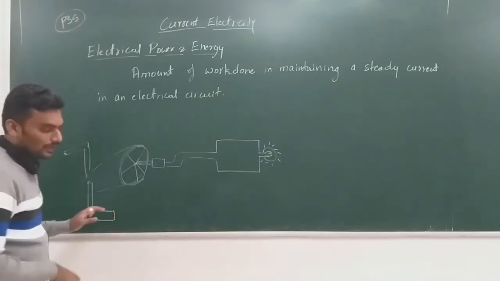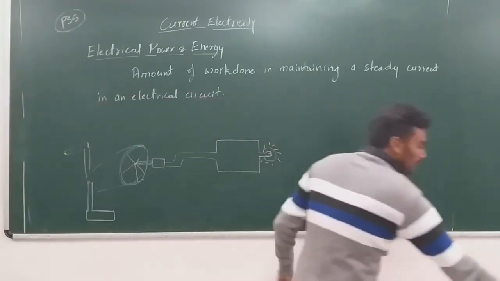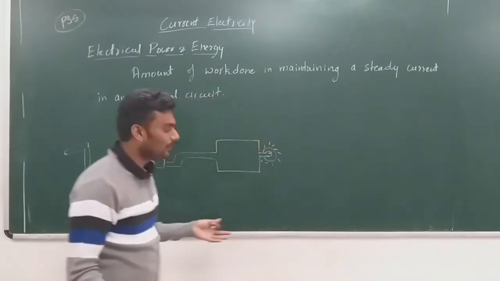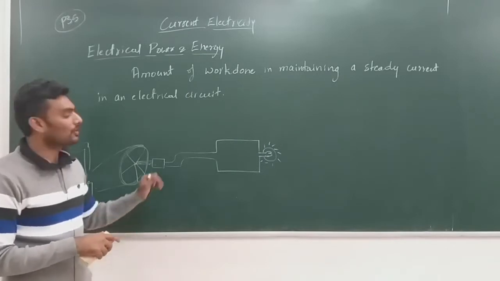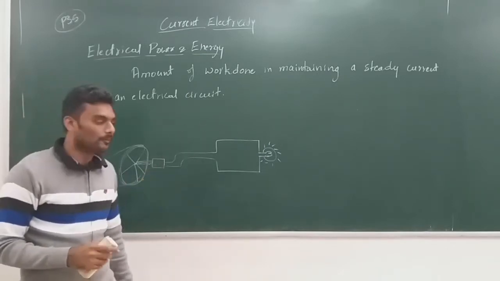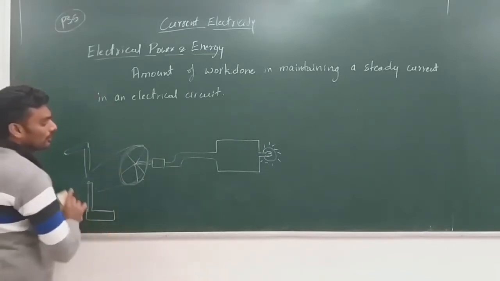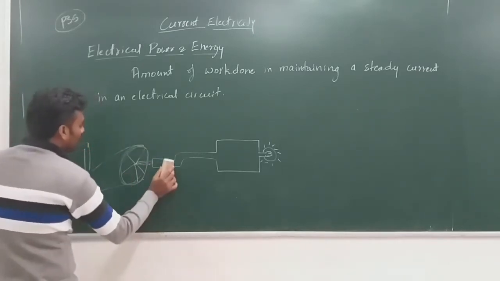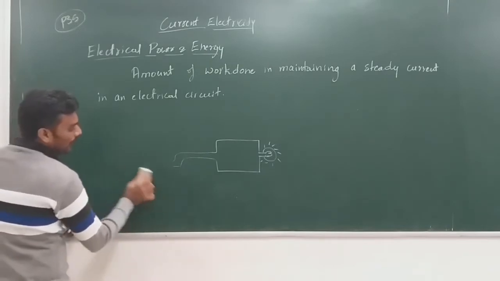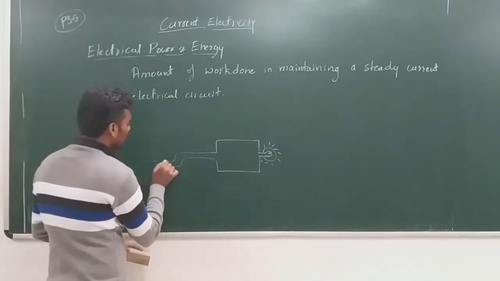So now instead of all this setup, because I took this example in order to convince you that yes, we have to do some work in order to maintain current in the circuit. And now I don't take all this setup, the pedal, wheel and the dynamo and all, I'll just remove them and simply put a battery here.